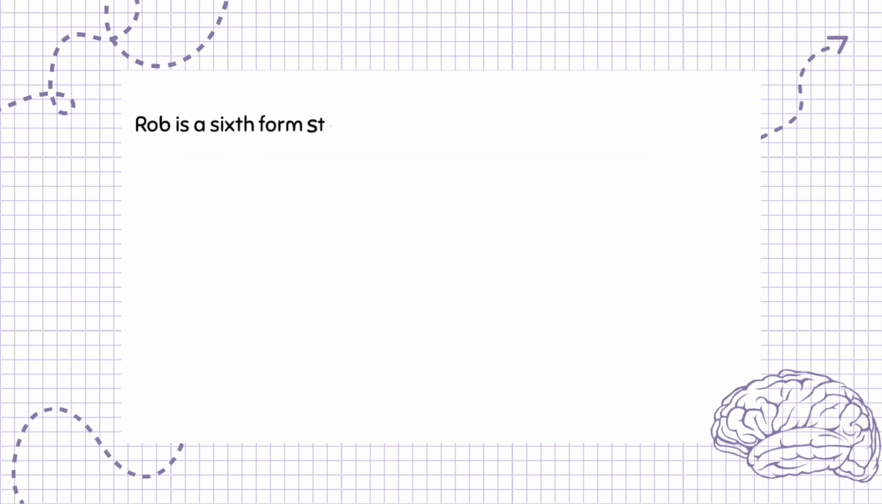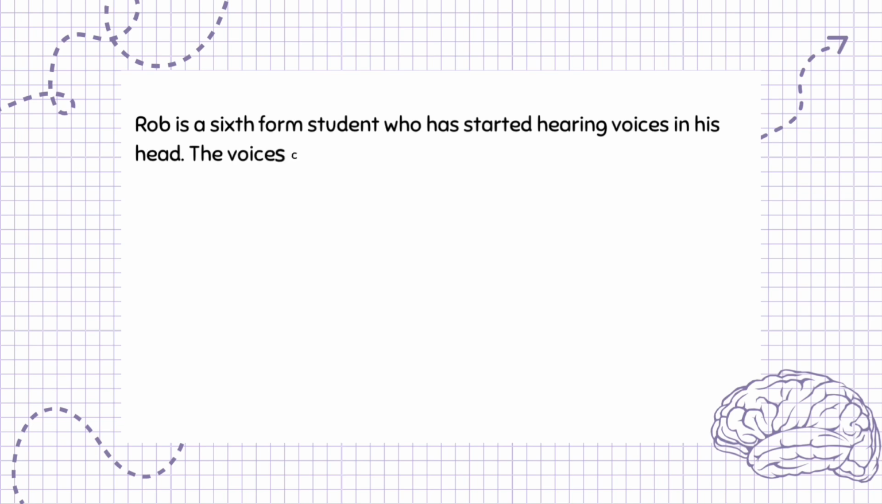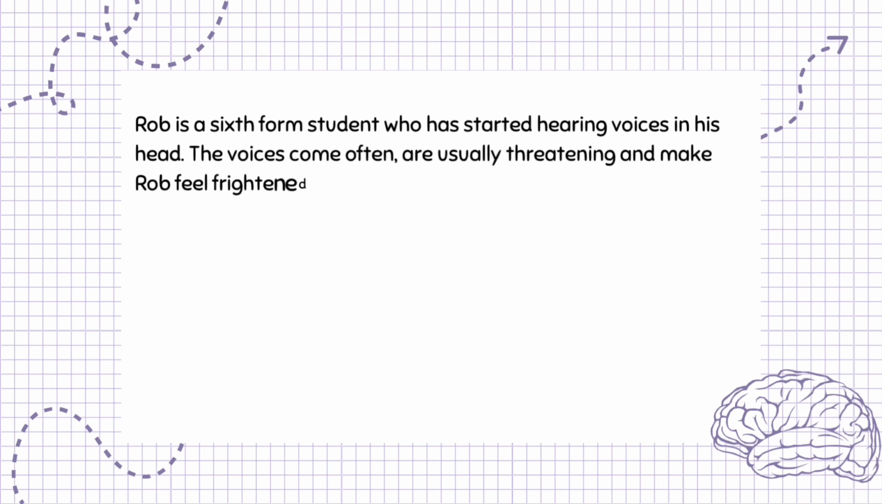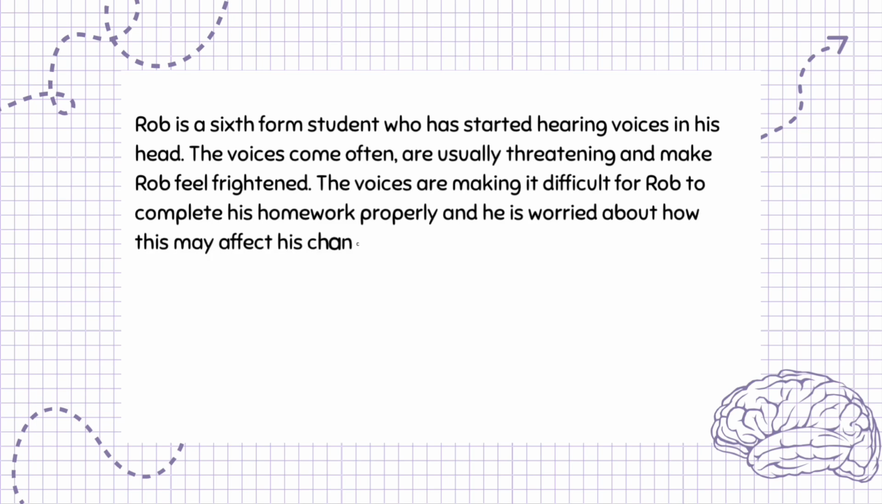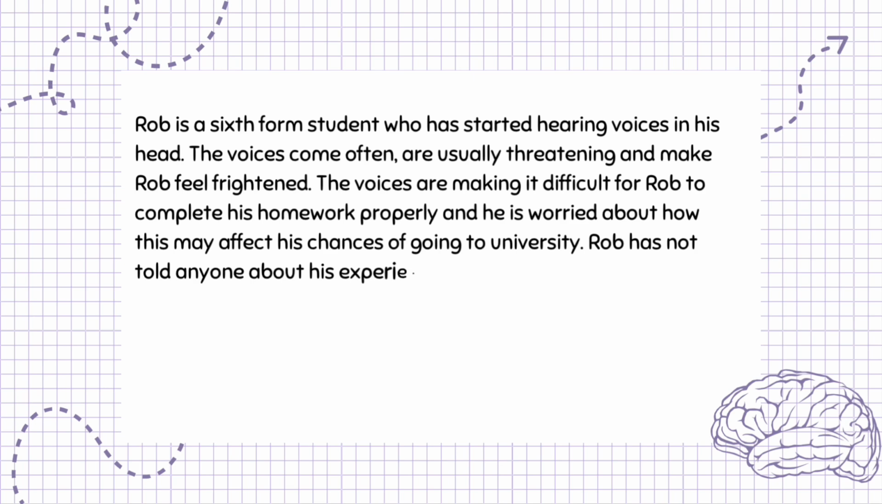Rob is a sixth form student who has started hearing voices in his head. The voices come often, are usually threatening and make Rob feel frightened. The voices are making it difficult for Rob to complete his homework properly, and he is worried about how this may affect his chances of going to university. Rob has not told anyone about his experiences, but his parents and teachers have noticed that he appears distracted, anxious,